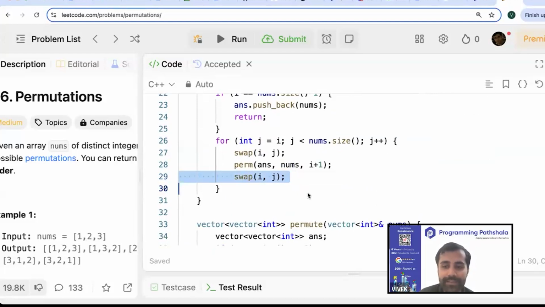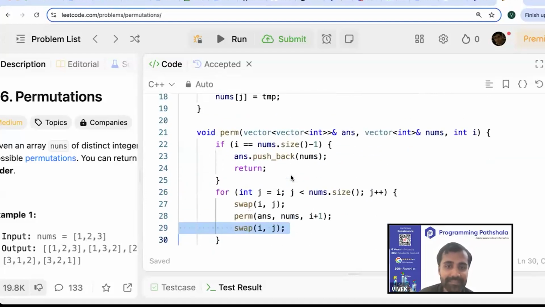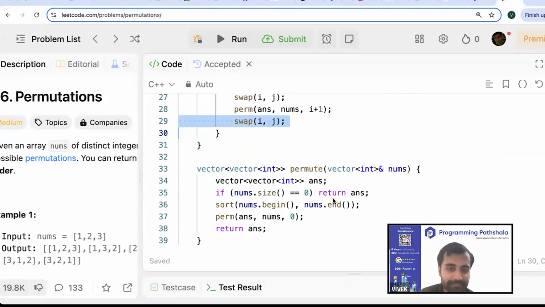No, whether you swap ij or ji, that's all right, right? And I think I'm really making some silly mistake somewhere. All right.